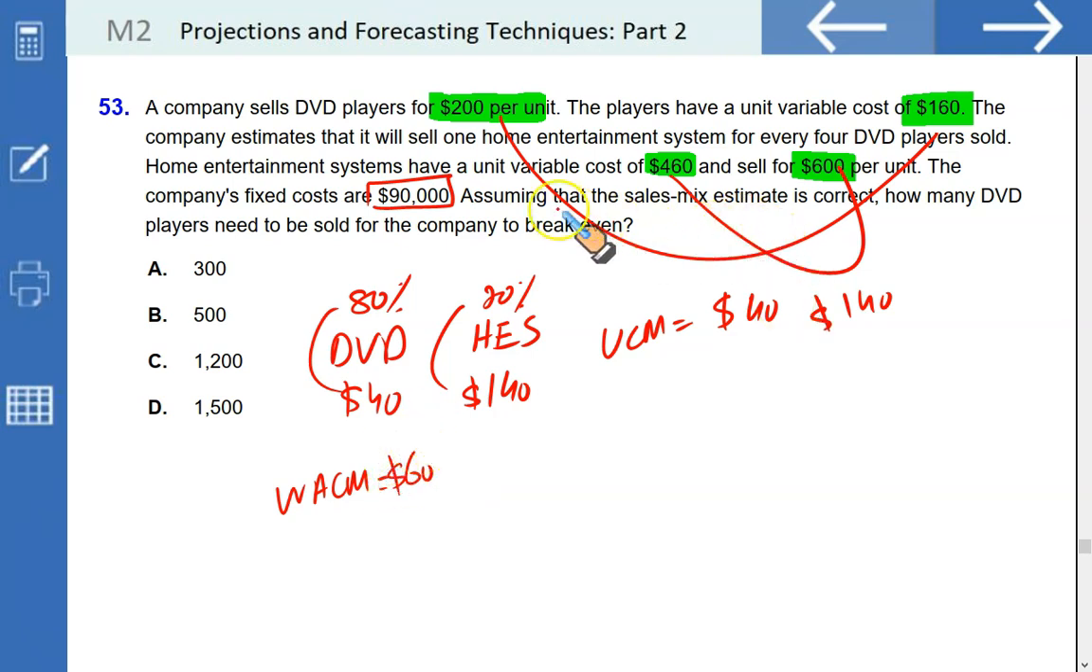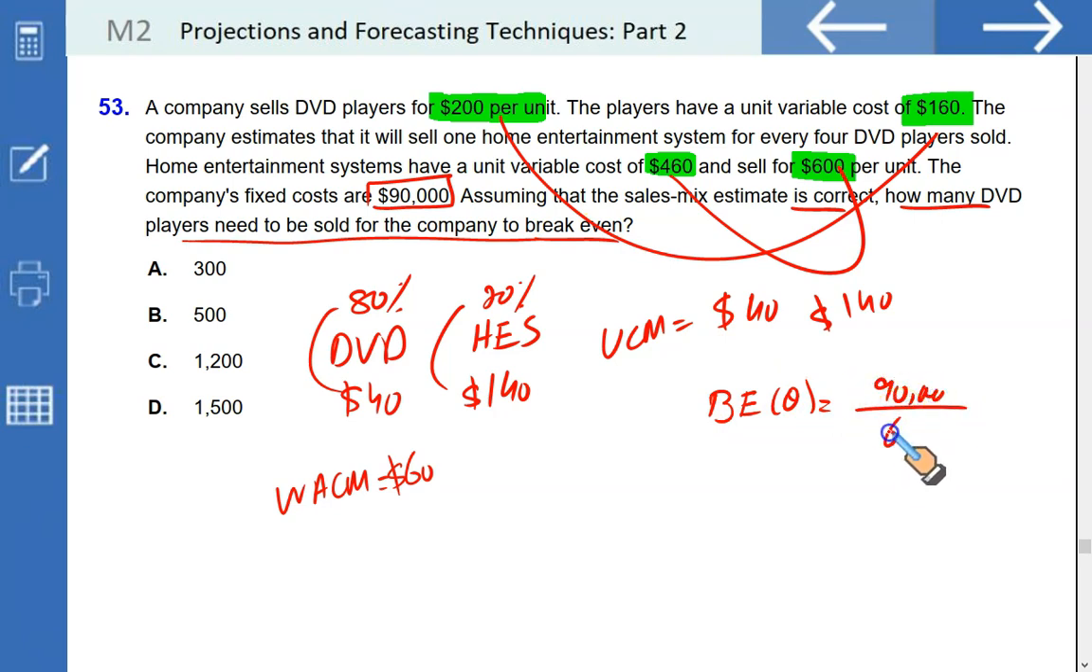It says, assuming that the sales mix remains the same, how many DVD players need to be sold for the company to break even? Let us first find the break even quantity of total units. 90,000 divided by 60.